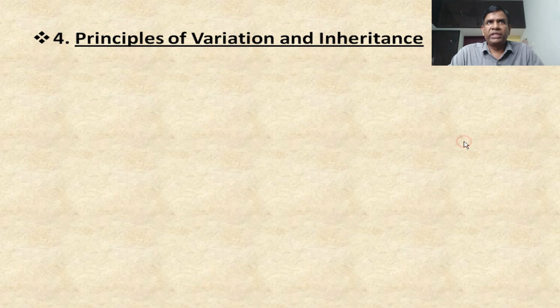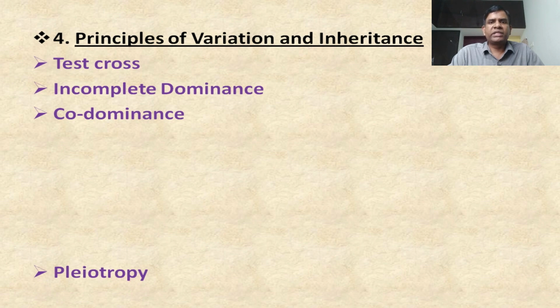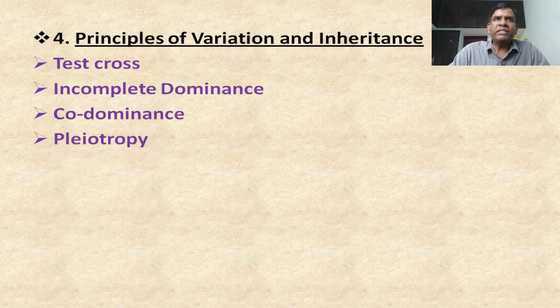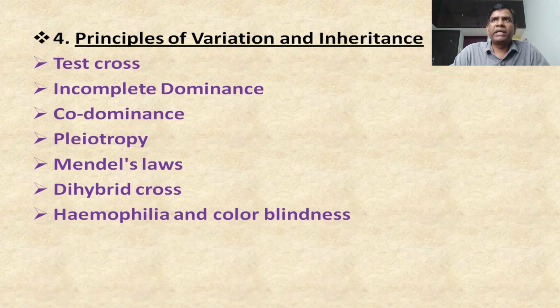Next one, principles of variation and inheritance. In this one, for short answer, you can prepare test cross. Next, deviation from Mendel's laws is very important. After that, codominance, ABO blood grouping, multiple alleles, that system is important. And after that, pleiotropy, Mendel's laws and dihybrid cross. Next, hemophilia and color blindness, and you can also prepare other diseases included here: sickle cell anemia and thalassemia.